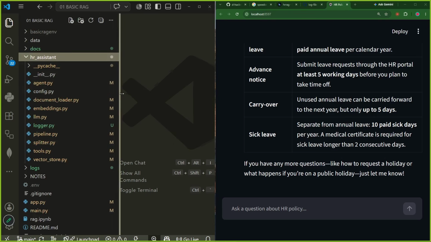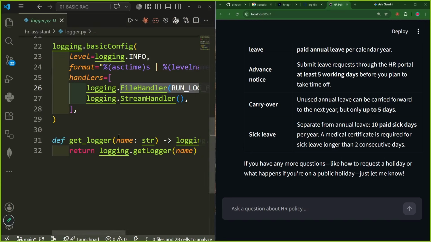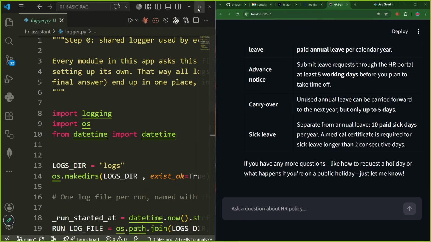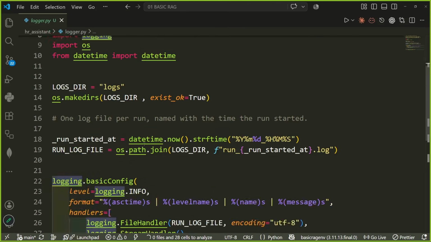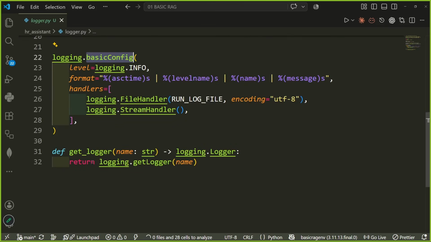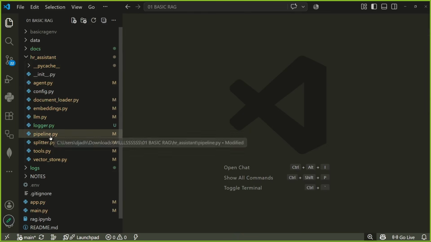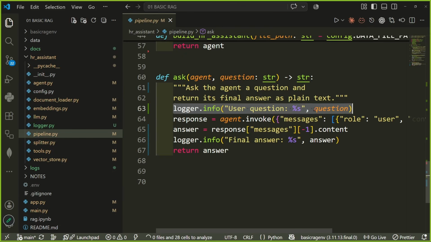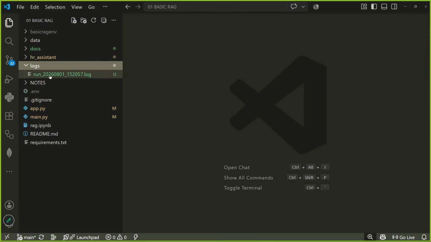What did we exactly do? We made a logger file first. You can see in green, we made a logger file. Simple. Here we used a Python function, and we configured a logger. And we made a function get logger. Now this get logger function was called in each file, and in each file we used it as a print statement that, hey, question received, hey, answer received. Now for each run, every time we run it, a new file will be created.